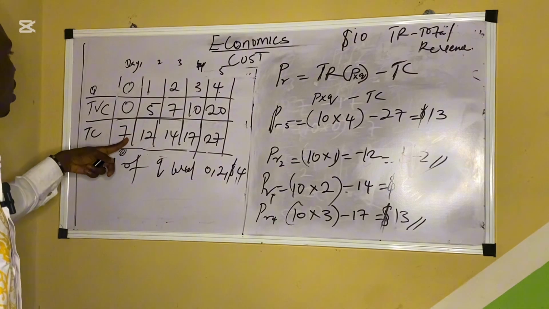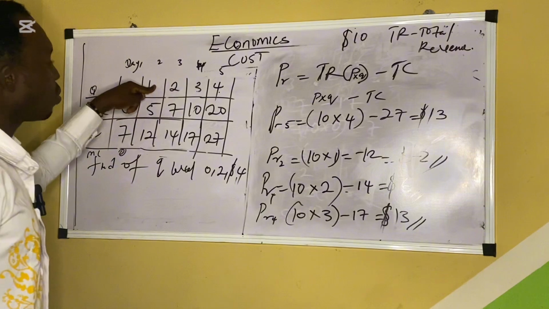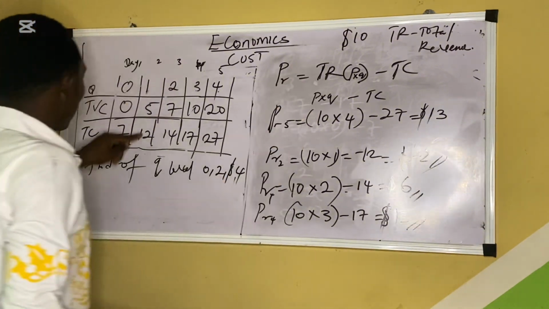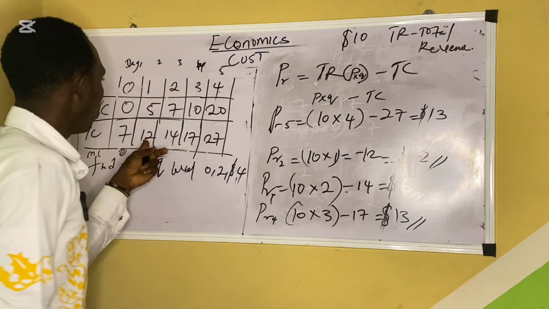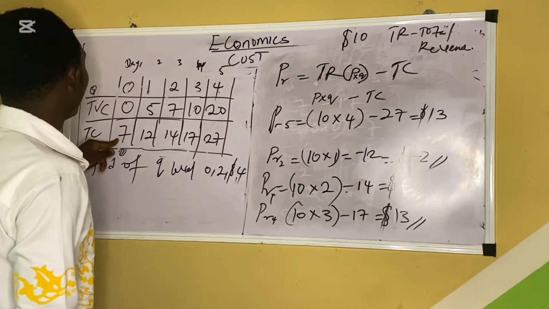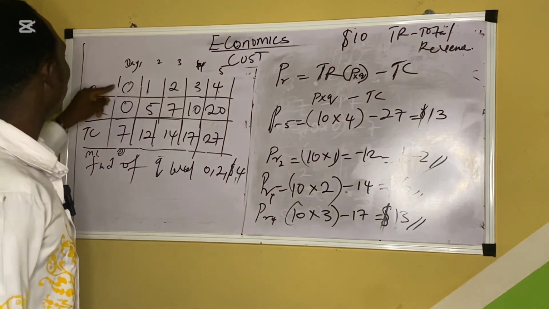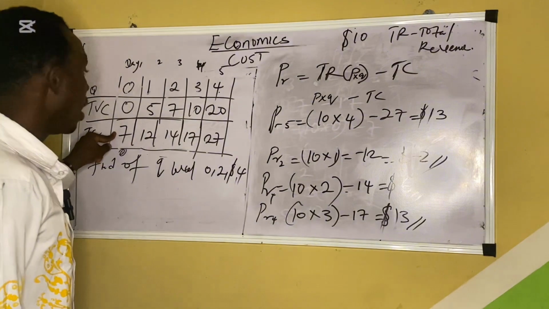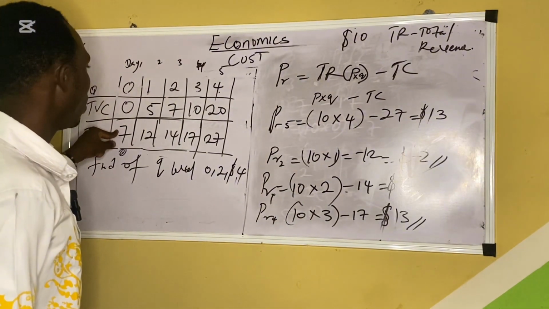So in day one, I produce one bag, and that one bag is $10. But the total cost I used to produce that one bag is $12. That is why we have a $2 loss. Now, for the first day, I did not produce anything, but I spent $7. That is why I lose $7.